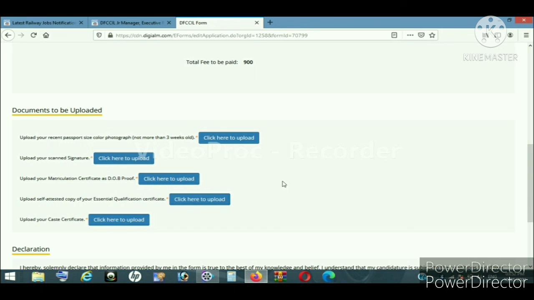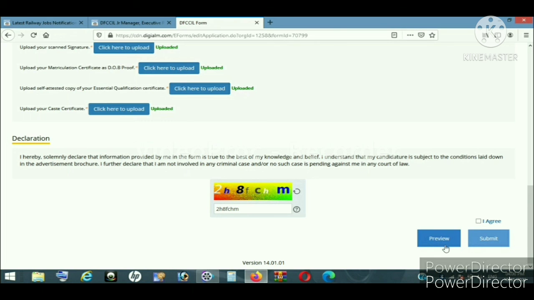And now it's time to upload your documents. The documents required are your photograph, passport size photo, and your signature that you have to sign on a paper and upload it, and then your 10th mark card as a date of birth proof, and then your PDC of higher education qualification, whichever it may be, diploma or engineering, and then your caste certificate. Now after uploading the required documents, type the CAPTCHA and click on I agree and preview.